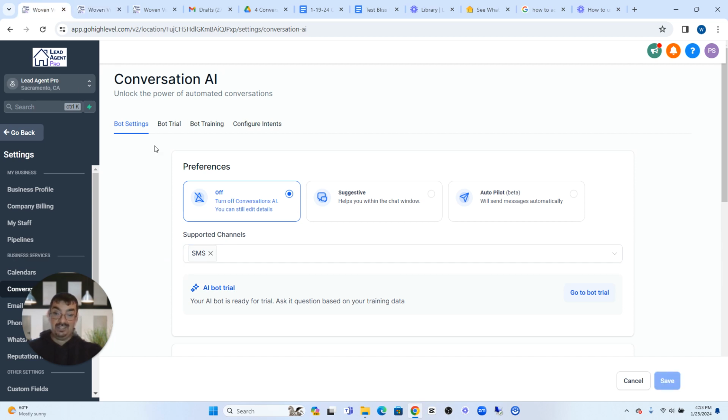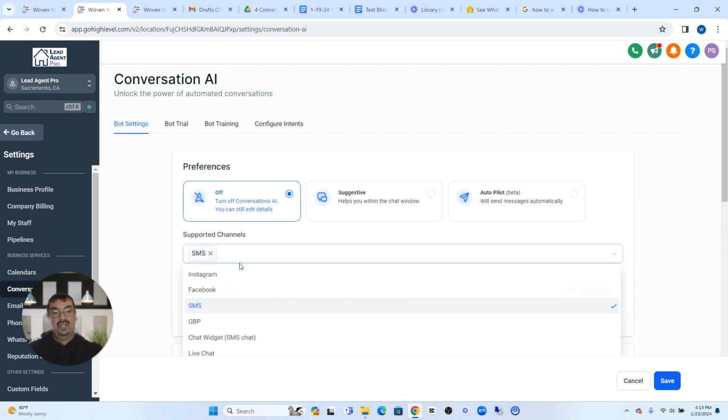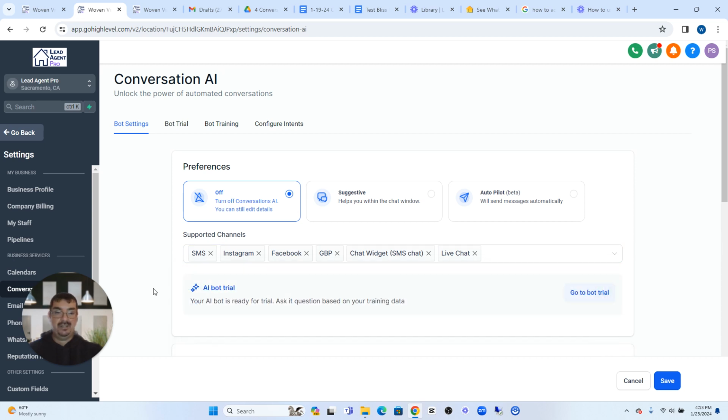Initially, it's going to look like this with just the SMS there, which makes sense for the auto missed call text back. But there's a lot of ways for customers to get a hold of local business owners. And so we want to make sure to set up all the different channels so the AI bot can maintain that communication with new customers through multiple channels. So we want to go ahead and add in Instagram, Facebook, Google Business Page, Chat Widget for their website, live chat. So we want to just add them all in there.